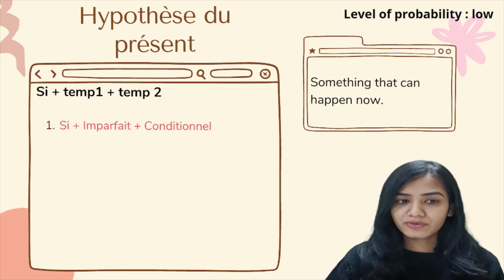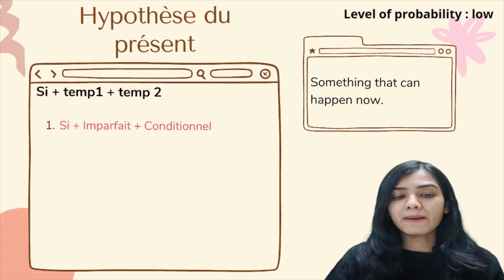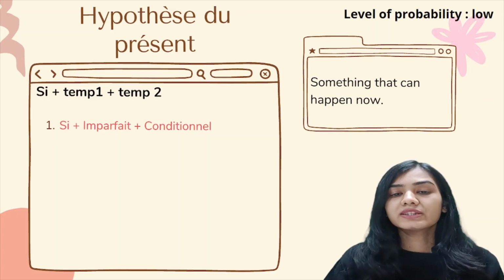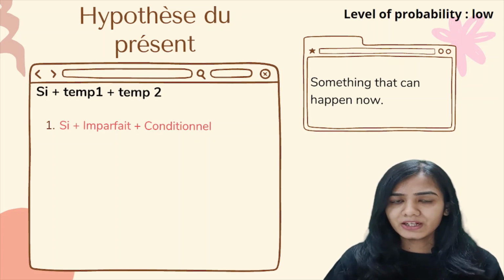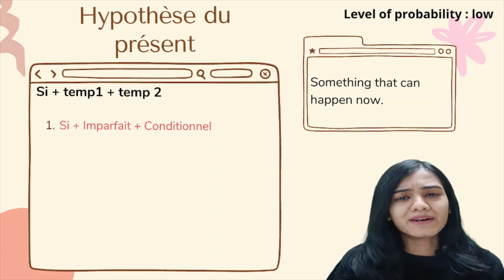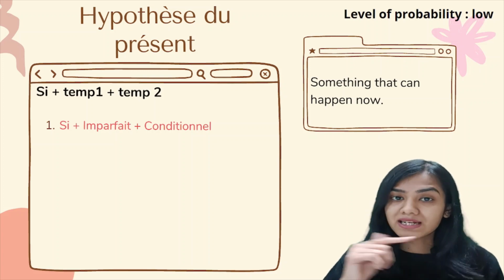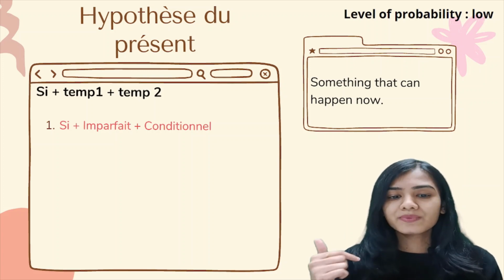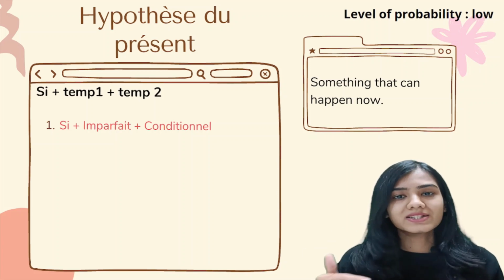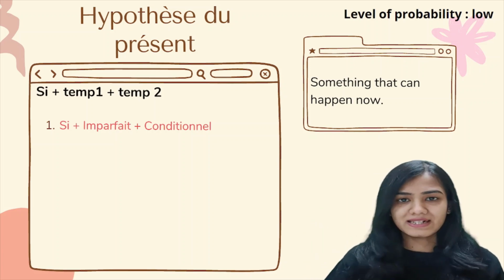Okay, for example, si plus imparfait plus conditionnel. Okay, so first of all, what is imparfait? Imparfait is the past continuous tense. Okay, and what is conditionnel? Conditionnel is the would, could, should wala tense.